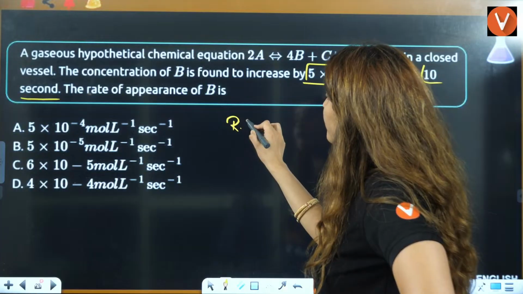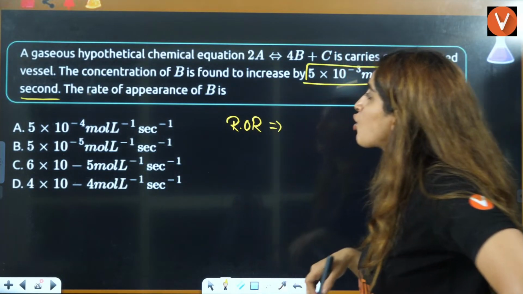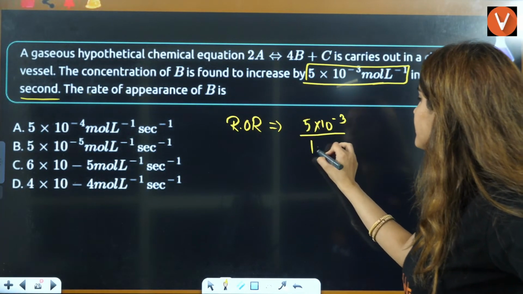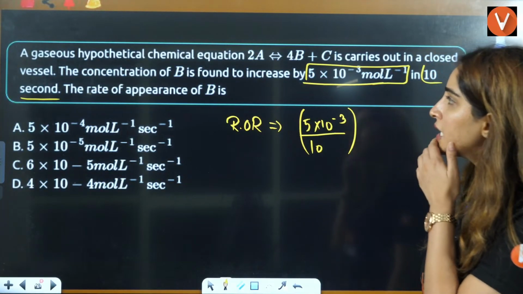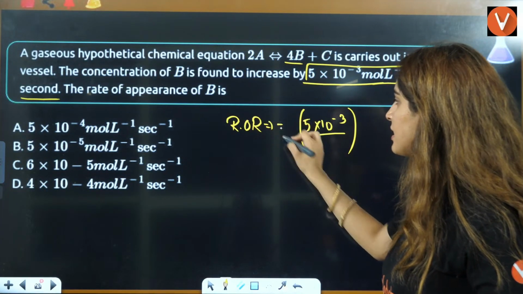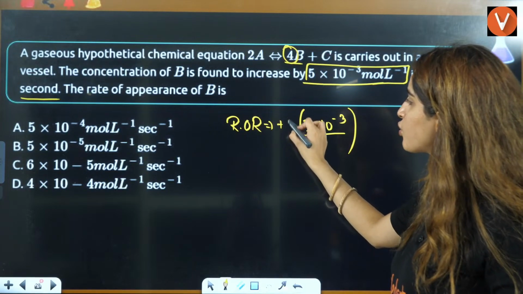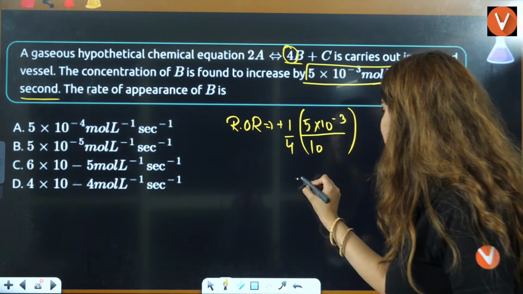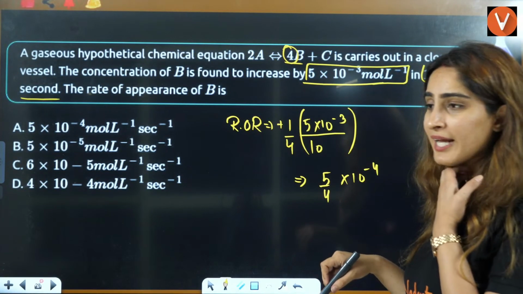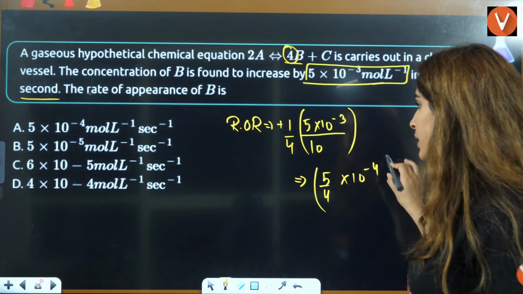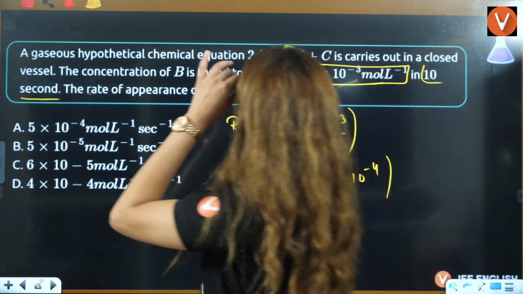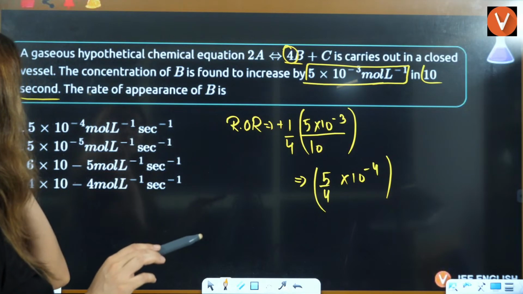Okay. So rate of reaction will be equal to change in concentration of B, which is 5 into 10 raised to minus 3, over time, 10 seconds. And can you see this here? B is the product. That means appearance. So it will be positive here. And the stoichiometry is 4. So it will be 5 by 4, so we can write it as 5 by 4 into 10 raised to minus 4. Right? Okay. So that is going to be there. And now next thing is, this is your rate of reaction. Right? Wait a minute. Found to increase by this in 10 seconds, rate of appearance.